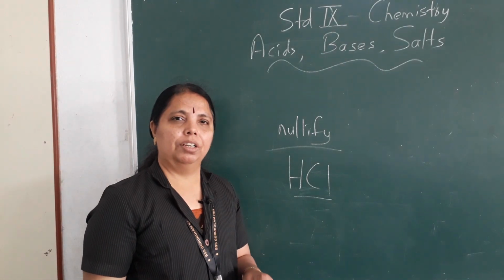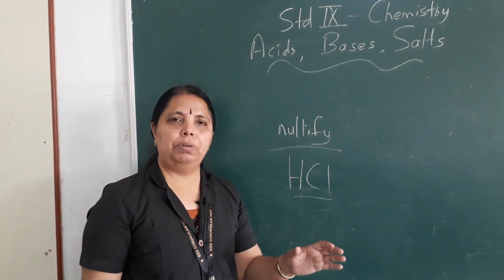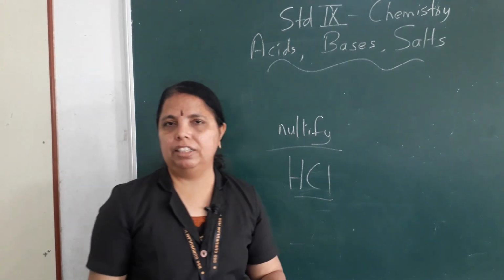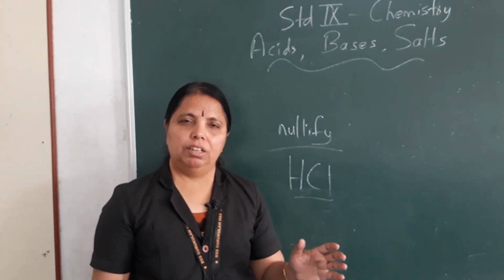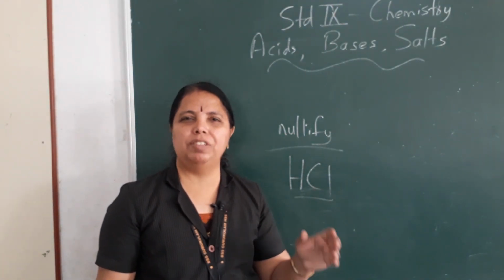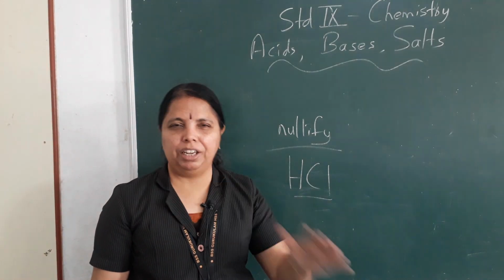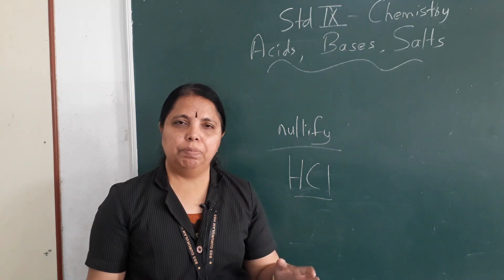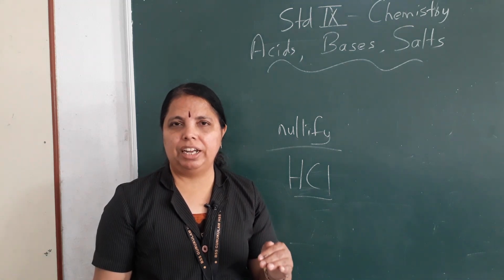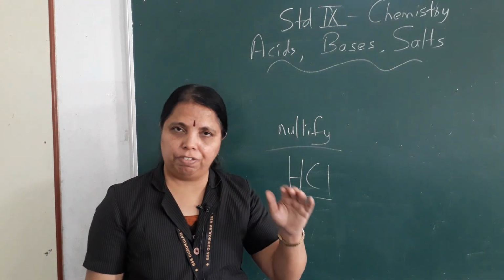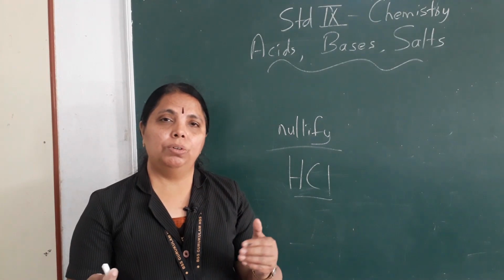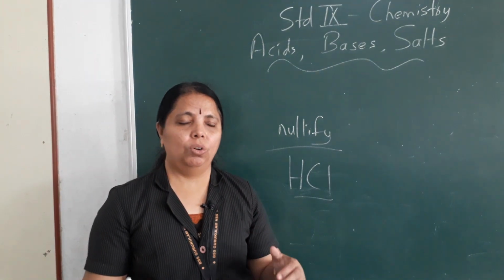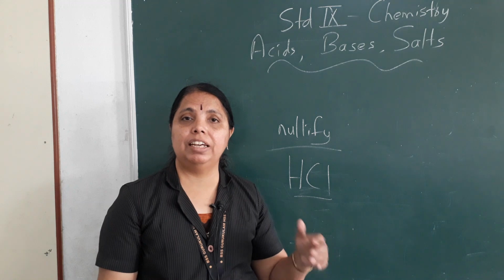Nullify. Okay. Now for example, if there is a very good child in the class, he or she starts to enjoy the company of some students who are not at all regular or punctual, lazy. What happens? This particular child, being under the company of other children, also starts becoming lazy and tired.